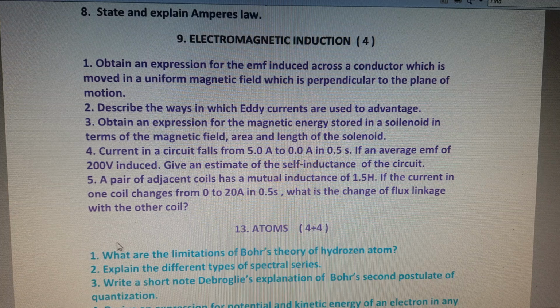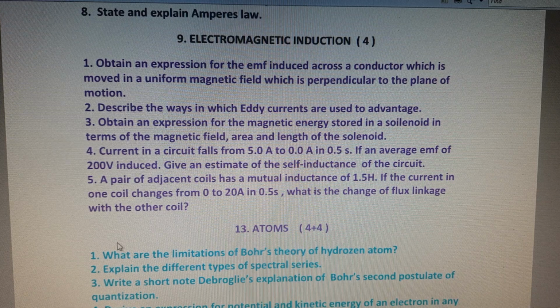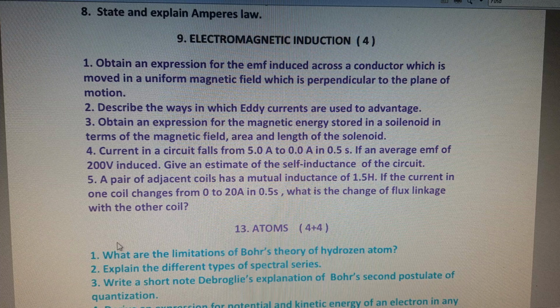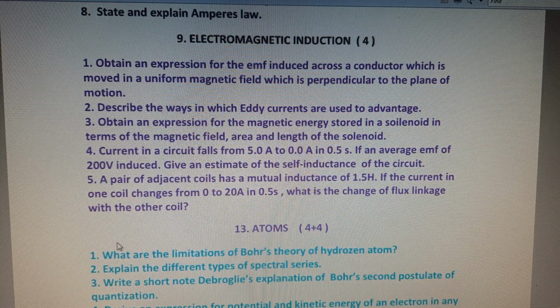And the first question, obtain an expression for the EMF induced across a conductor which is moved in a uniform magnetic field which is perpendicular to the plane of the motion. And second question, describe the ways in which the eddy currents are used to advantage. This second question is a very important question. And third one, obtain an expression for the magnetic energy stored in a solenoid in terms of the magnetic field, area, length of solenoid. And fourth one, fifth one are the repeated questions, important problems.